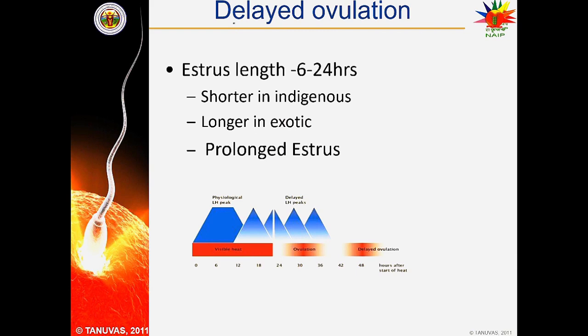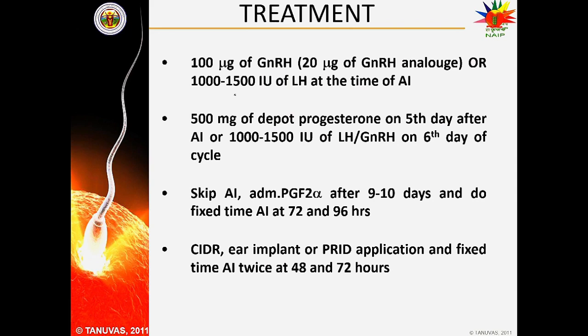How can we correct the problem of delayed ovulation? So if the release of ova is delayed, how can we correct this? For this, there are 3 or 4 hormones available. For example, number 1 is gonadotropin releasing hormone. We can use 100 microgram of GnRH, or we can also use 1000 to 1500 international unit of luteinizing hormone at the time of artificial insemination. These are very important methods or hormones which are used for the treatment.